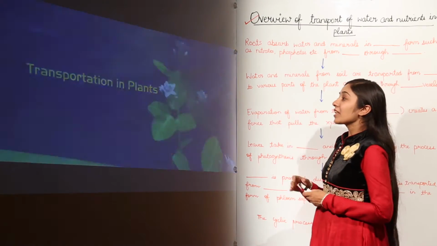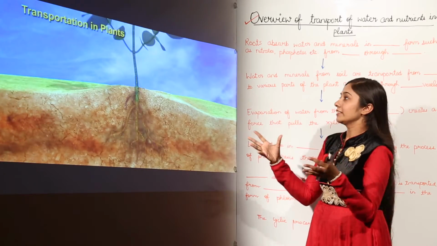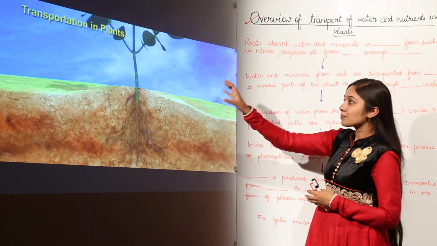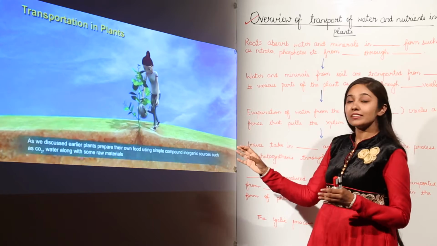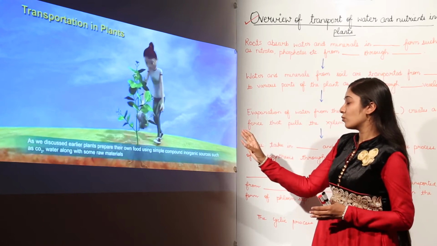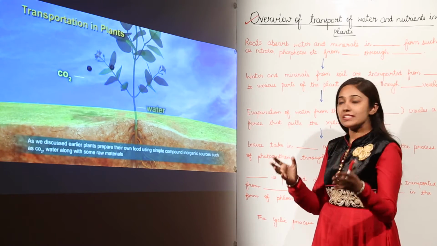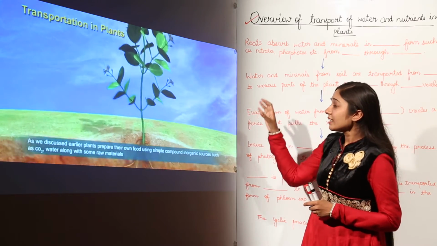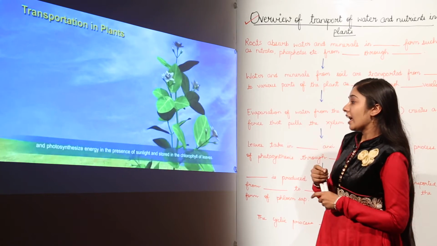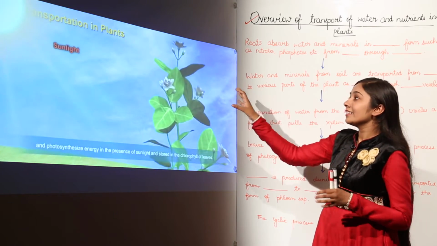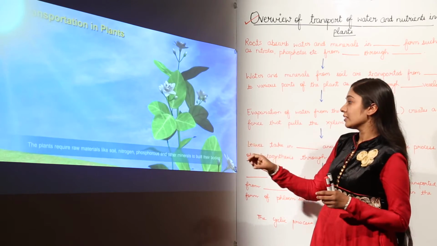So let's have an overview of transportation in plants. As you all know, in our human body we have blood that is circulated. So that circulation system, that is the transportation system, is there in plants too. As we have discussed earlier, plants prepare their own food using simple inorganic sources: carbon dioxide, water along with some raw materials. And the energy that they need is provided by sunlight, and the food is manufactured in chlorophyll of the leaves.